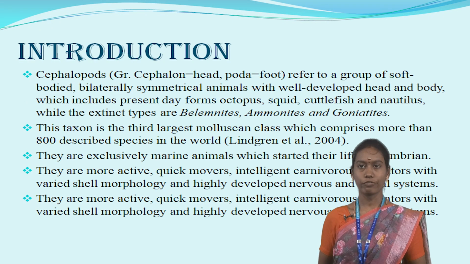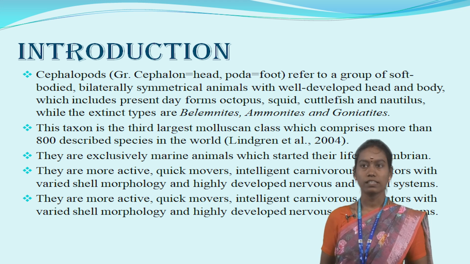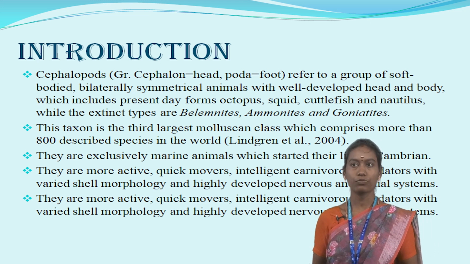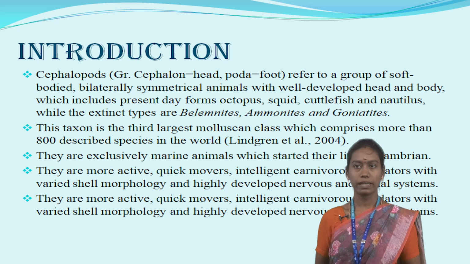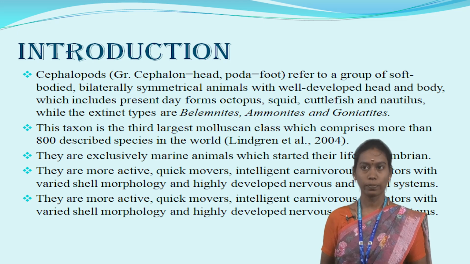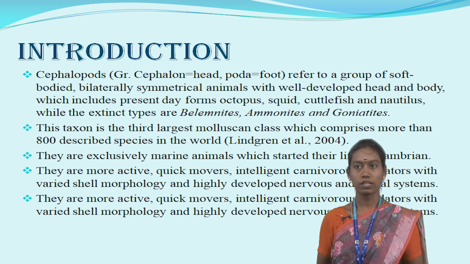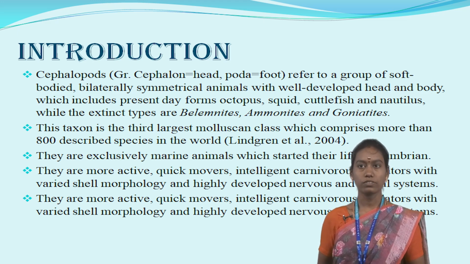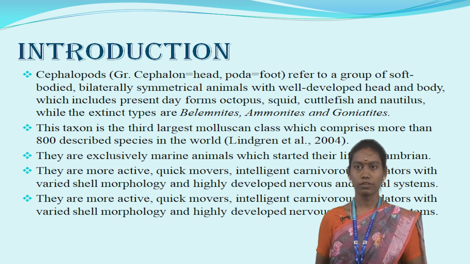First, what is Cephalopoda? Cephalopod means cephalon meaning head and poda meaning foot. This is the meaning which comes from the Greek words. It refers to a group of soft-bodied bilaterally symmetrical animals with well-developed head and body, which include present-day forms octopus, squid, cuttlefish and nautilus, while the extinct types are belemnites, ammonites and goniatites. These are all the things that come under cephalopods.